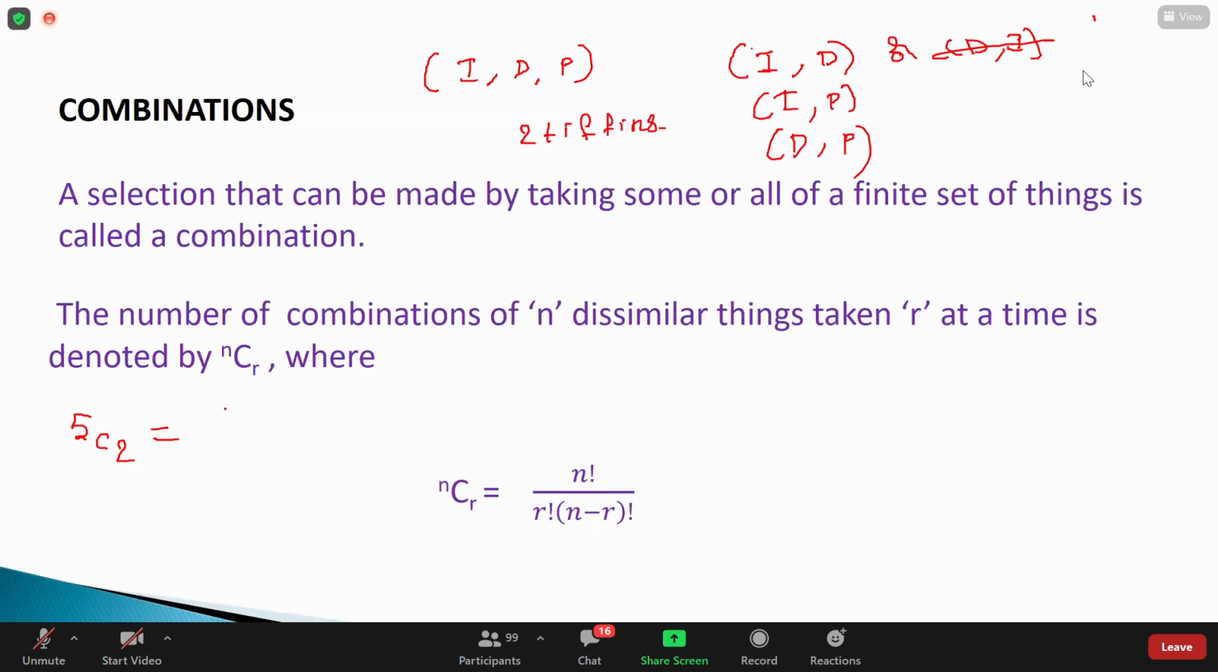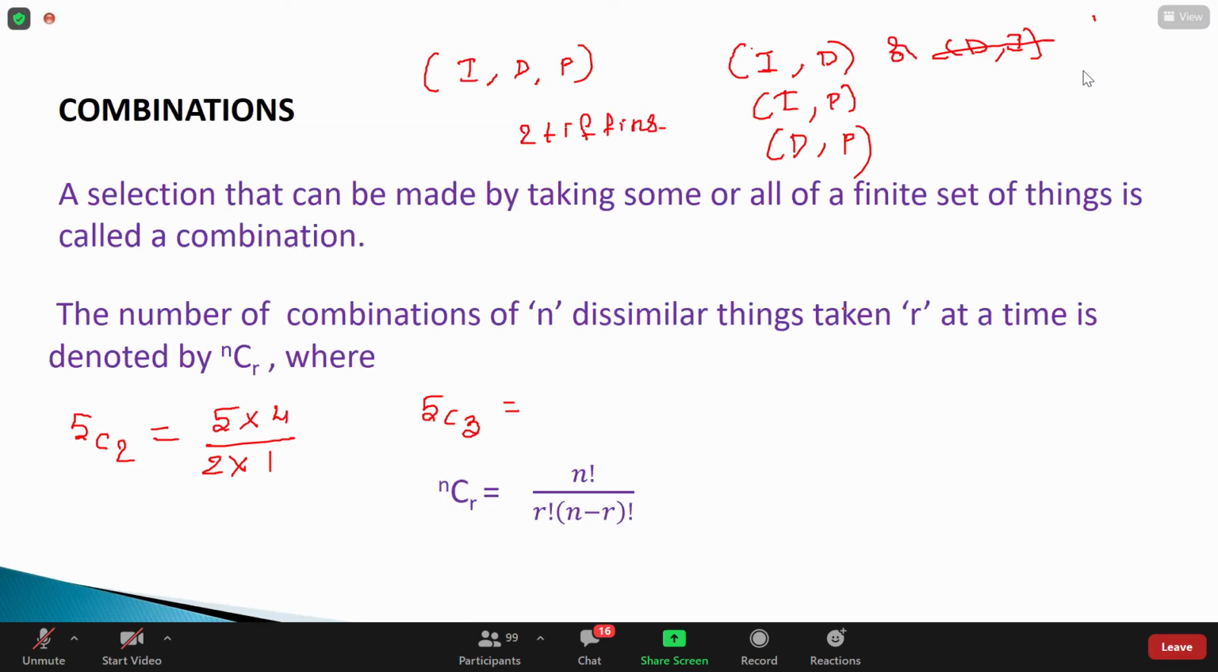Perfect. Guys, remember, when they ask 5C2, we need to write directly 2 elements in descending order divided by 2 into 1. This is the concept we studied in MSET or AEEE or IIT, it doesn't matter. What about 5C3, guys? 5 into 4 into 3 by 3 factorial. So what is the answer we are getting here?